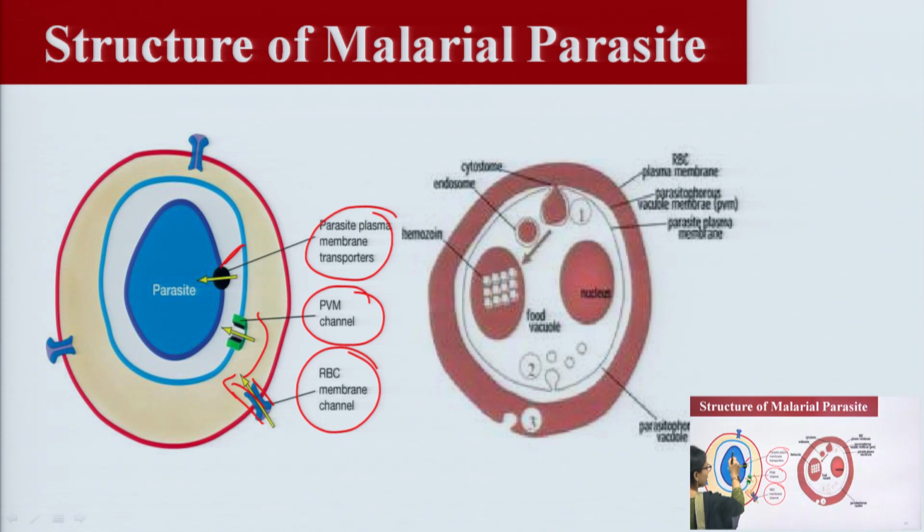You can see these three channels in the parasite structure, and here the broad structure of the parasite is shown. You have to remember the main structure of the parasite.